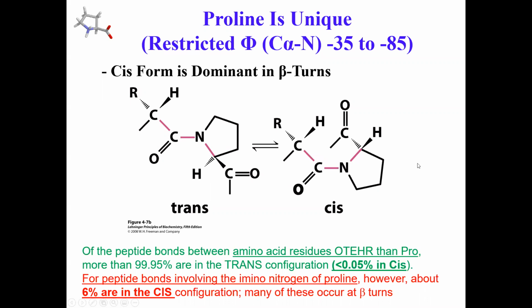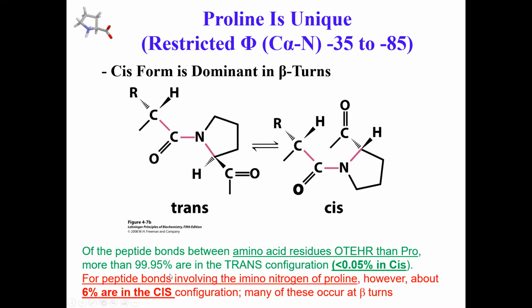So it does turn out that if you have peptide bonds between any amino acids other than proline, take any one of them, more than 99.95% of those amide bonds are in trans configuration. Very, very little, 0.05%, are in the cis configuration. At equilibrium, we are talking about, okay?